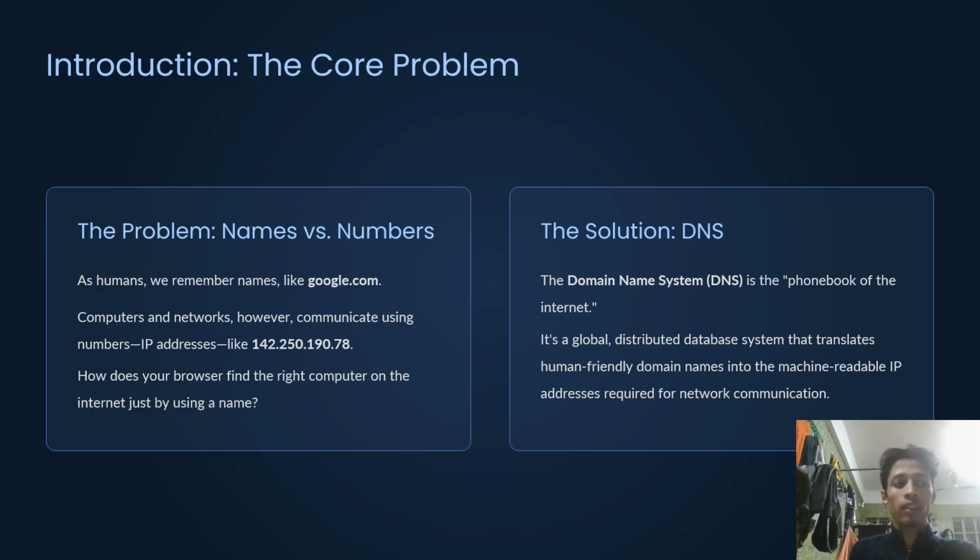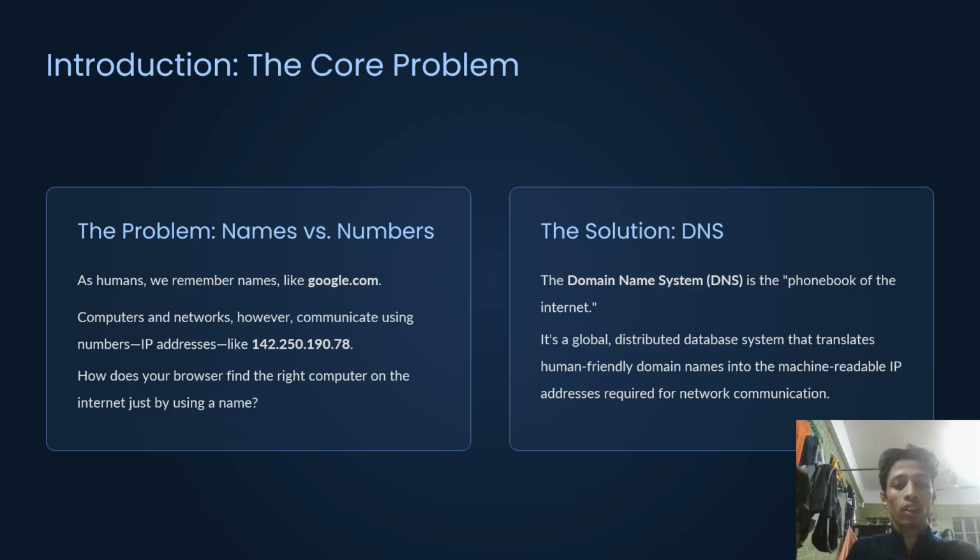To start, let's define the problem that DNS solves. As humans, we interact with the internet using simple, memorable names like www.google.com, facebook.com, youtube.com.